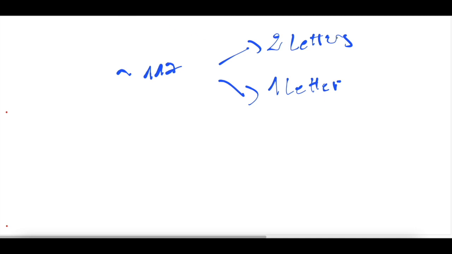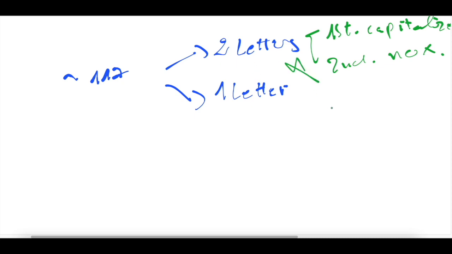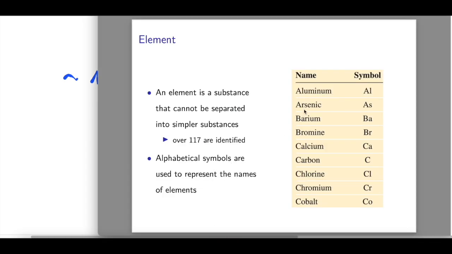In the two-letter symbols, the first letter is always capitalized, the second is not. So for the second letter we see cobalt, for example, and for one letter, carbon or hydrogen. So this is for the element. An element is a substance that cannot be separated into simpler substances.